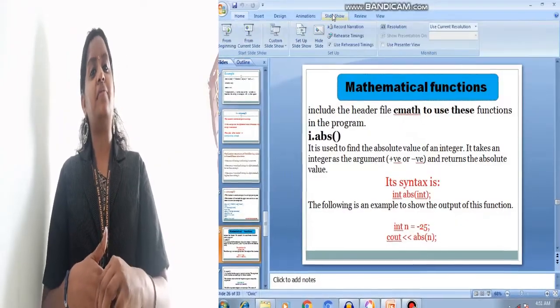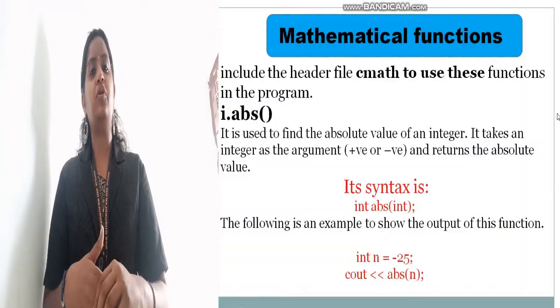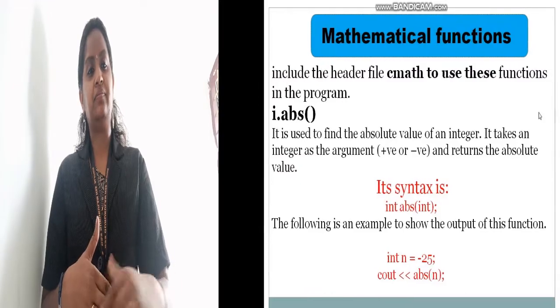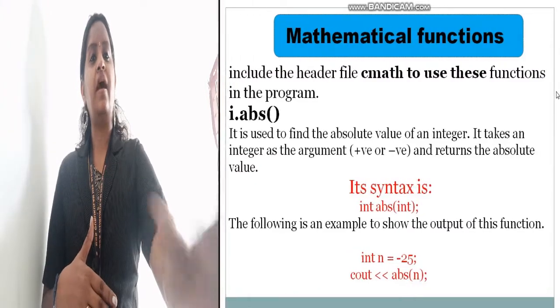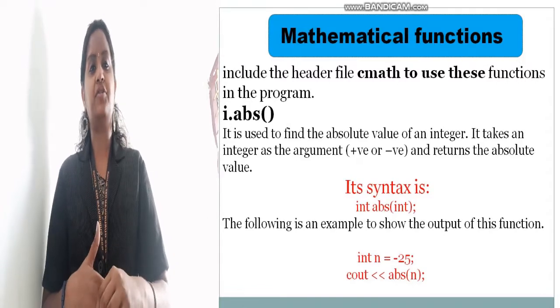So, last class we have discussed the number of predefined functions. What are they? Yes. Character functions, string functions, input and output functions. Next we are going to discuss the mathematical predefined functions. To use mathematical predefined functions in a C++ program, you have to use the header file cmath. And you have 4 types of predefined functions.